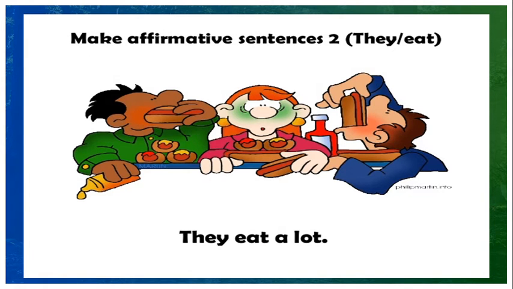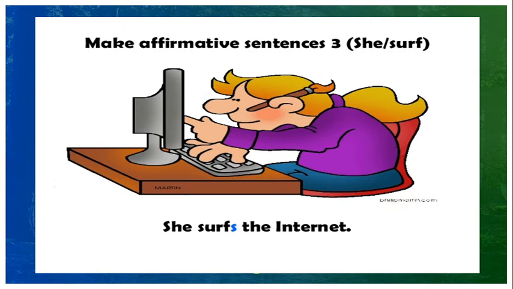They eat a lot. We need not make any change with the verb because it is not third person singular, it is third person plural. So as it is, we can use that verb. They eat a lot. She serves. So we are adding s with the verb because of the subject, third person singular, she.